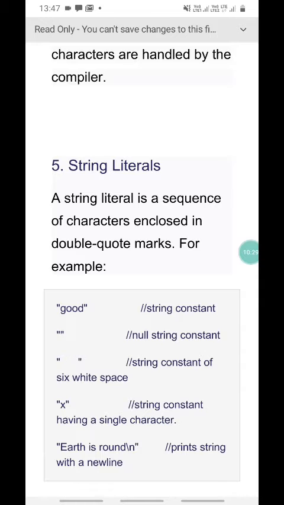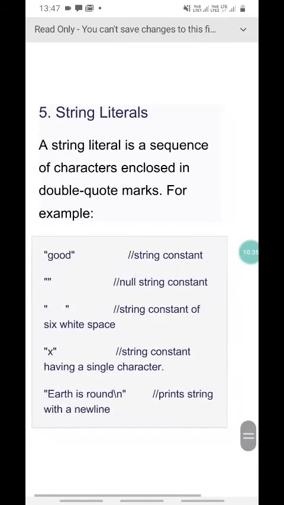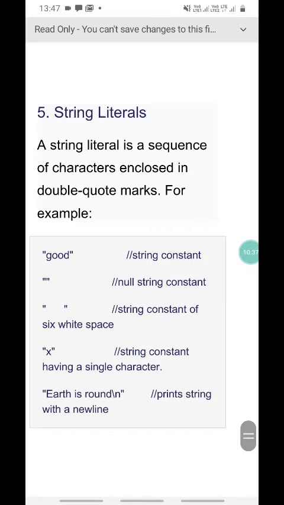So for example, good is called a string, which is enclosed in double inverted comma. Empty inverted commas represent the null string constant. If you give spaces in between the two inverted commas, it means a string constant of 6 white spaces.